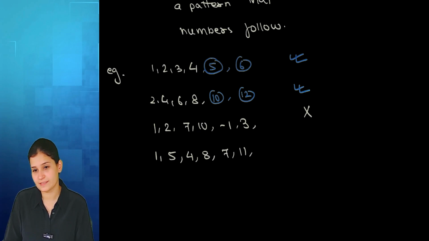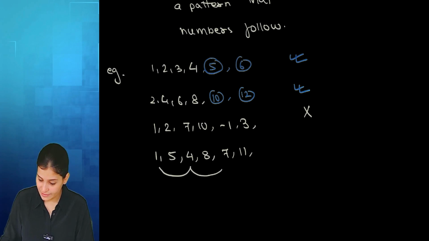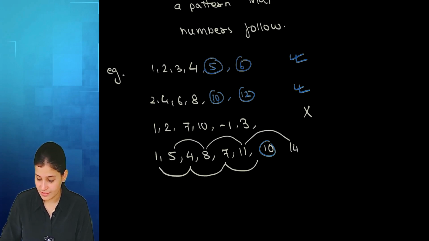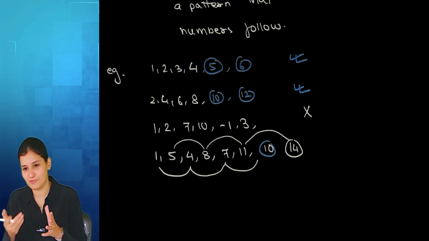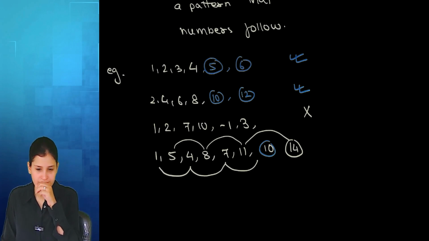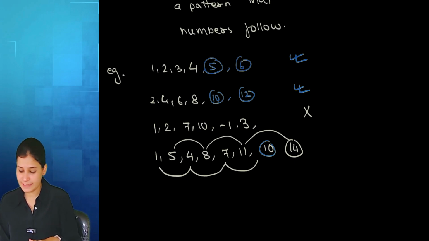Can you predict the next one? 10. Okay, I don't know how you thought, but what I did was here it is plus 3. So the next number is 10. And then whatever I'm writing, 5 plus 3, 8, 8 plus 3, 11, 11 plus 3 would have been 14. This is what I thought. You thought that it is 5, then before that 4, then 8, you have a number preceding that, 7. Is that okay? So yes, it is a sequence.